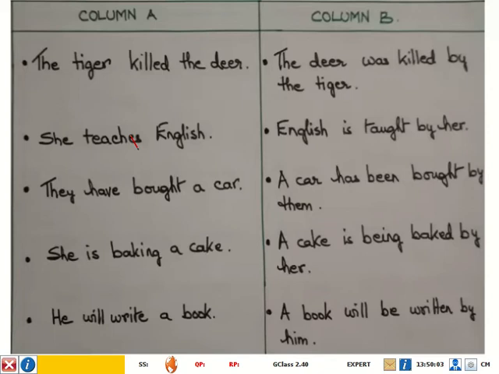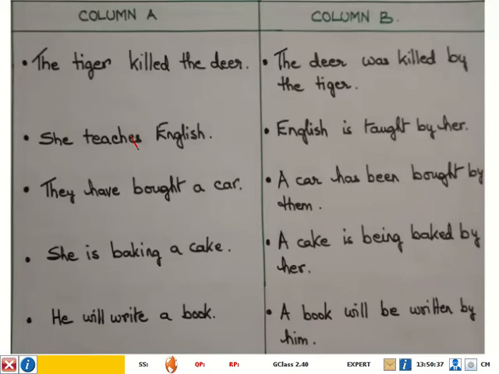Okay. Now look at the sentences in column B. The deer was killed by the tiger. English is taught by her. A car has been bought by them. A cake is being baked by her. A book will be written by him. Look carefully at the sentences in column A and column B. Now, what are the similarities and what are the differences? Have a look and you tell me. Think about it and tell me.